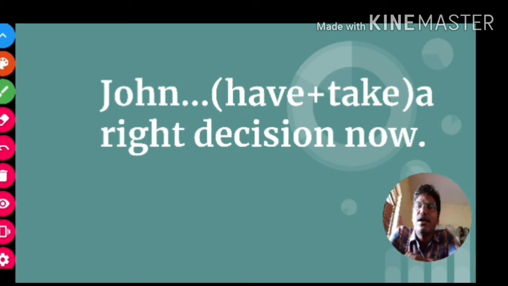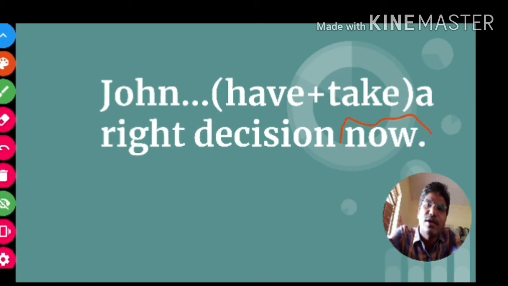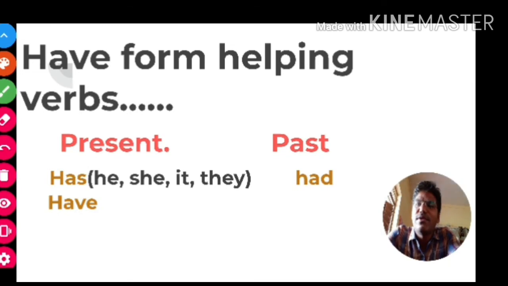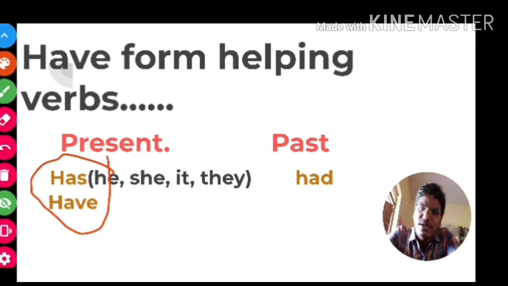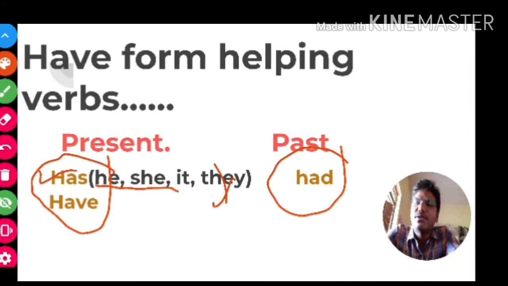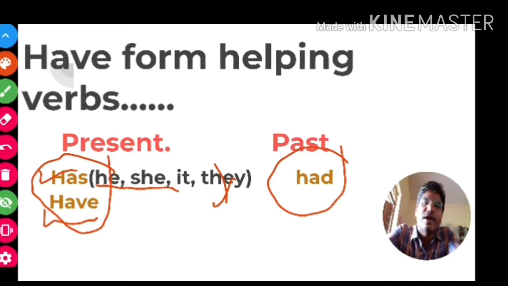John (have plus take) a right decision now. First, the first thing you have to do is identify the time indicator, now. Now shows the present tense. So you should use a have form present tense helping verb. Look at the next slide. There are three helping verbs in have form: has and have for present tense, had for past tense. Has is for the third person singular pronouns only. He, she, it, only for these we use has, and for the remaining we use have. Had for the past tense.